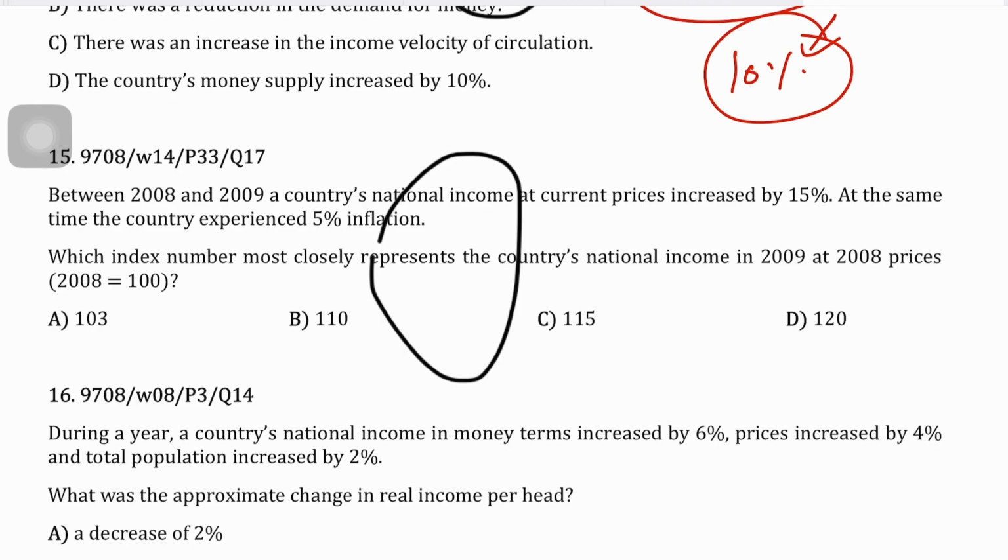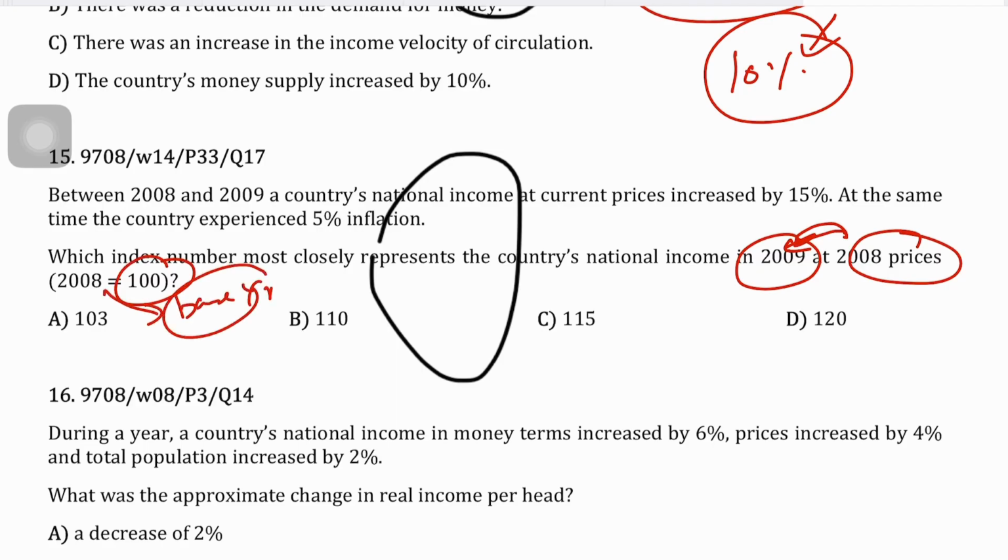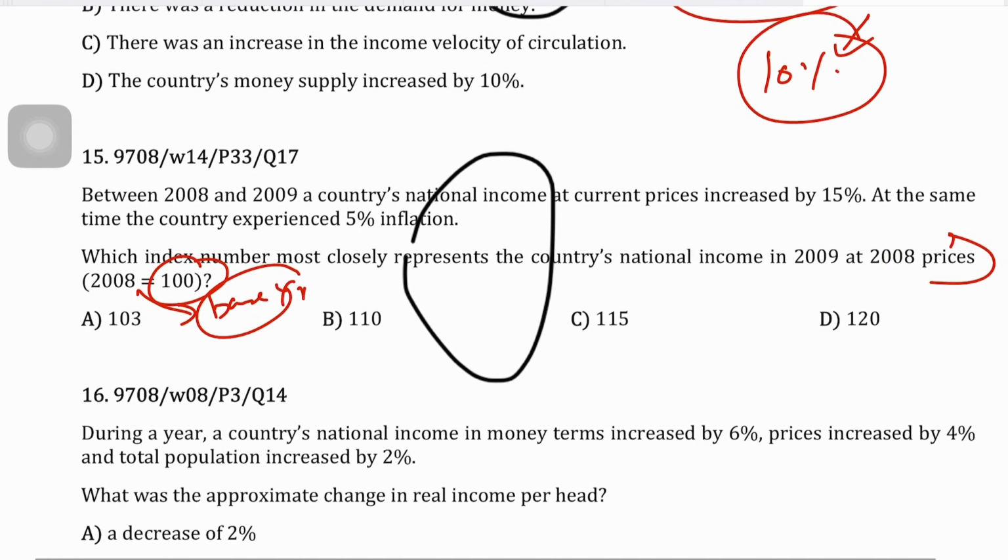So country's national income in 2009 at 2008 prices means in 2008 the index is 100, which means that 2008 is the base year, because its index is 100, so the CPI is 100, which indicates that it is a base year, and in the base year there is no inflation, there is zero inflation. And so if we want to calculate the country's national income for 2009 but at 2008 prices, that is at base year prices, it simply means that we are trying to exclude the effect of inflation.